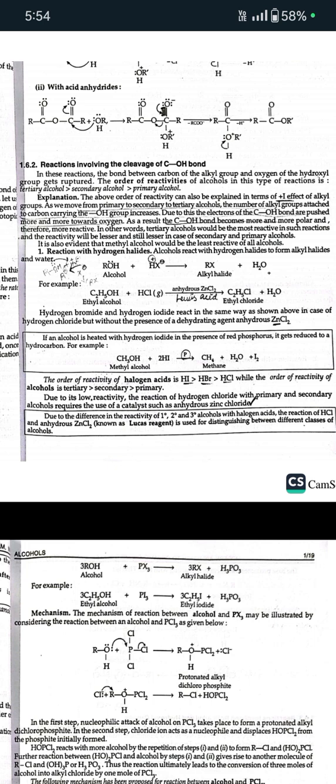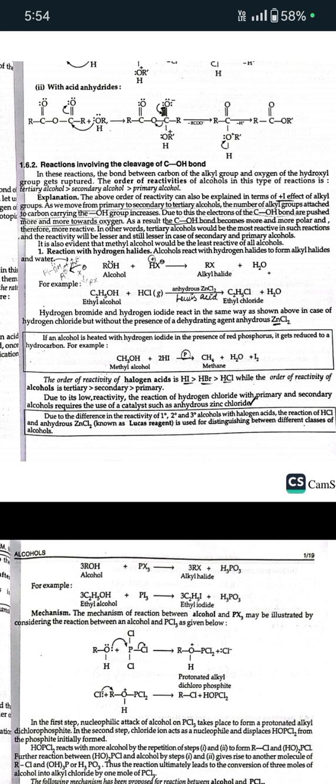As you move from primary to secondary to tertiary alcohols, the number of alkyl groups attached to the carbon carrying the OH group increases. Due to this, the electrons of the C-OH bond are pushed more and more towards oxygen. As a result, the bond becomes more and more polar, and therefore more reactive. In other words, tertiary alcohols will be the most reactive in such reactions, and the reactivity will be lesser and still lesser in the case of secondary and primary alcohols. It is also evident that methyl alcohol would be the least reactive of all the alcohols.